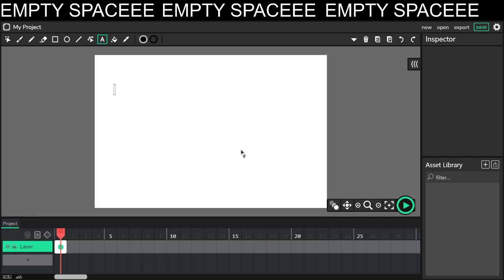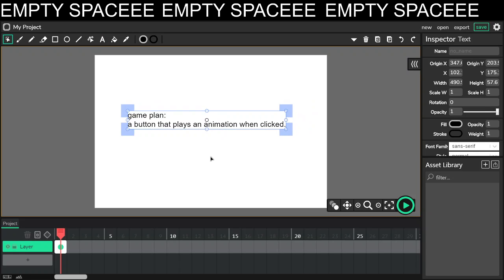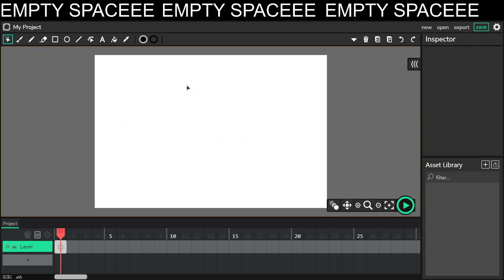Our game plan is basically to have a button that plays an animation when clicked. So that's our simple game plan, and we're going to make that.